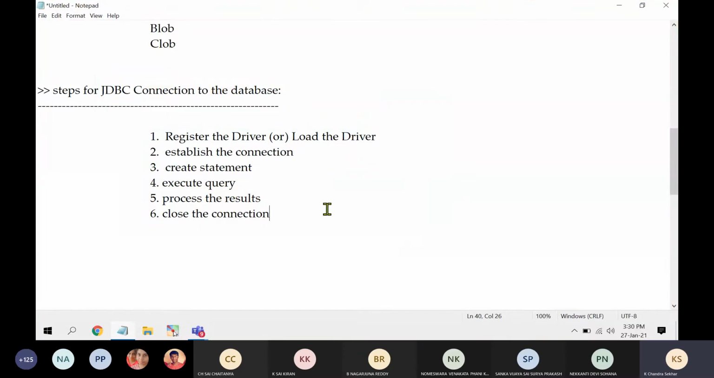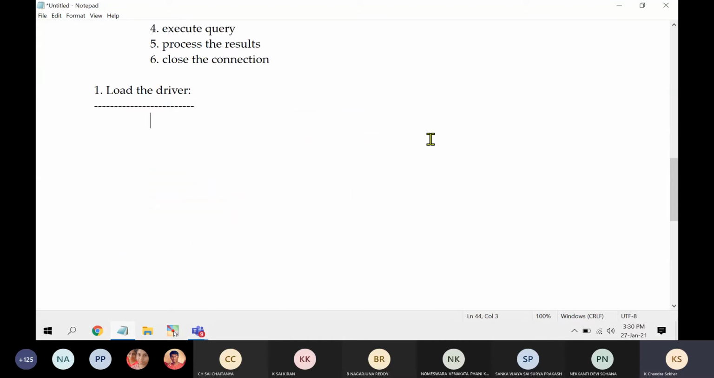Now let me explain one by one how to write them. First one is loading the driver. The first step is to load the driver. So how to load the driver? For loading the driver, we are going to use one method called forName. forName is a method inside the Class class.